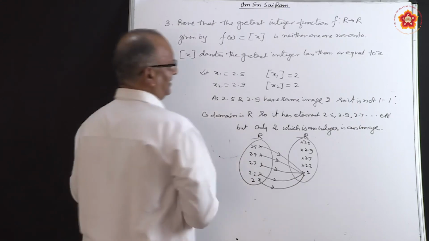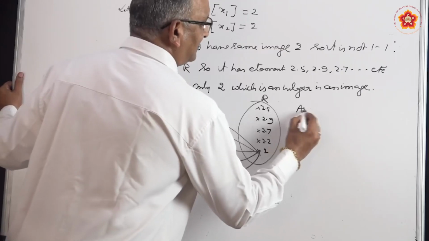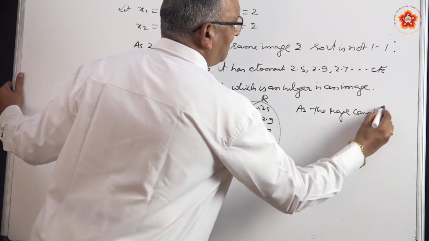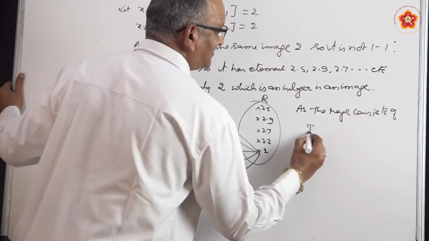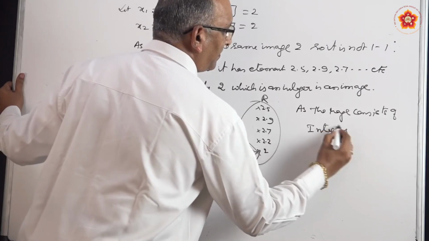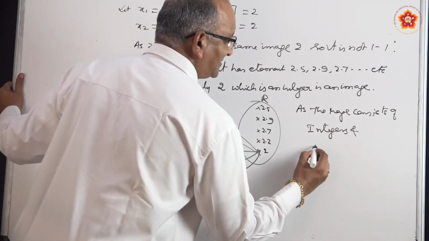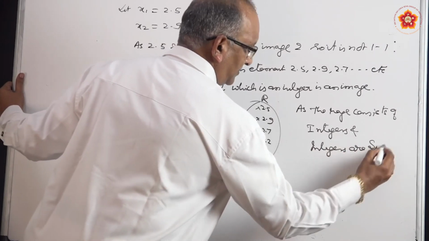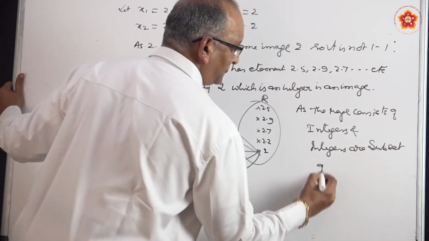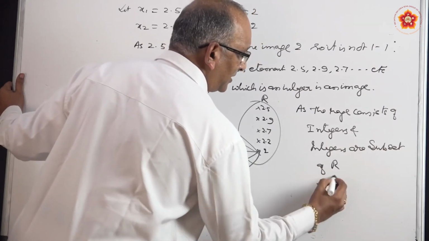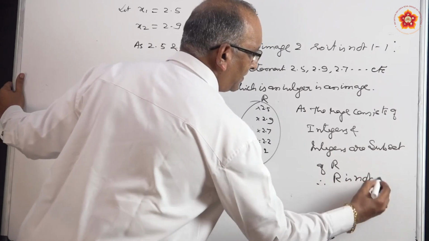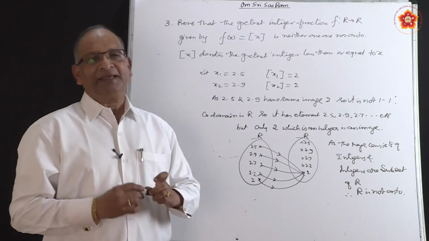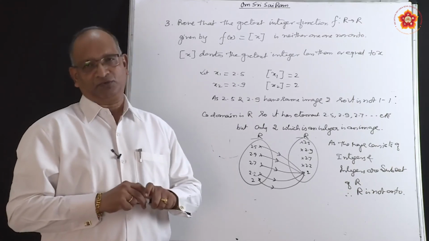So, we will write that as the range consists of integers, and integers are a subset of R, hence it is not onto. So, the greatest integer function is neither one-one nor onto.